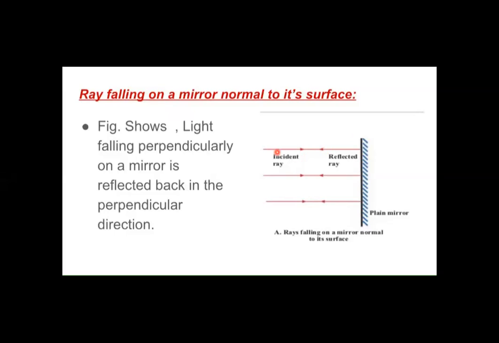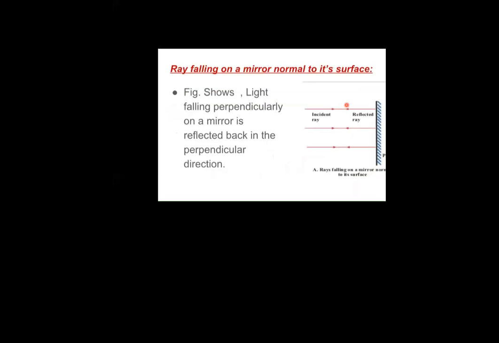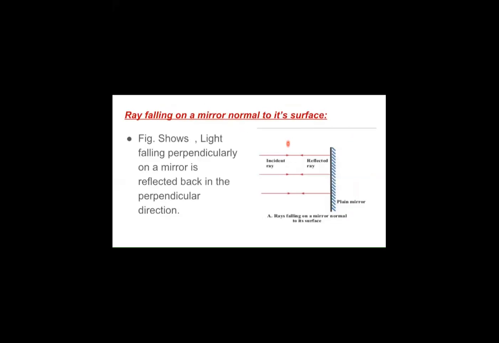Definitely, the reflected ray takes the same path as that of the incident ray. The path is always going to be the same for the incident and the reflected ray. So this is how the reflection takes place for a plane mirror. The incident ray and the reflected ray always travel along the same path but in opposite direction.